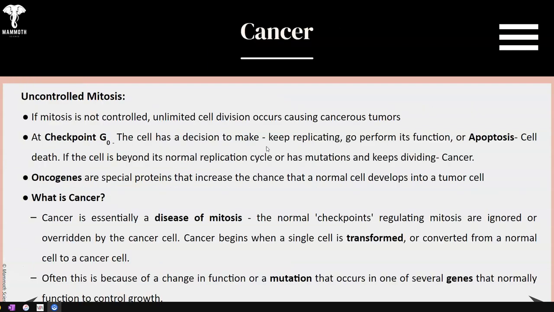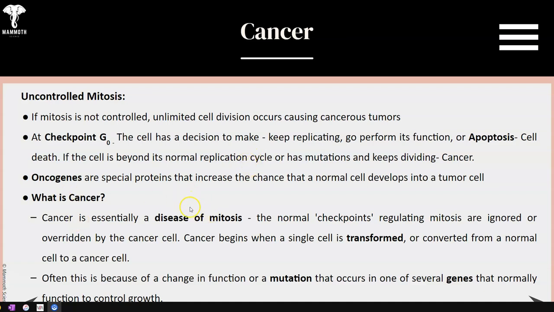Now, what happens if none of that takes place, which is a thing? We have what is called uncontrolled mitosis and/or cancer. If mitosis is not controlled, unlimited cell division occurs, causing cancerous tumors. A tumor can be benign or it can be cancerous, and we'll talk about that here in a minute, and metastasis and those good things. So at checkpoint G0, the cell has a decision to make: keep replicating, or go perform its function, or the third is what's called apoptosis, or cell death. If the cell is beyond the normal replication cycle and has enough mutations and it keeps dividing, however, that is cancer.